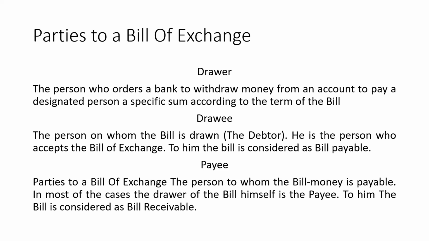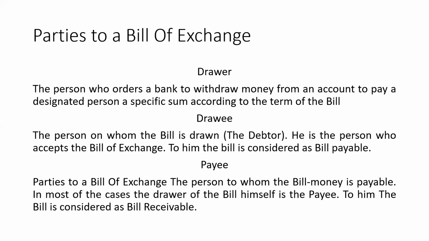Maker and payee. So what is the basic nature of the maker and payee? Is the maker the debtor or the creditor? Who is he? Basically, these maker and payee are debtor and creditor, right?